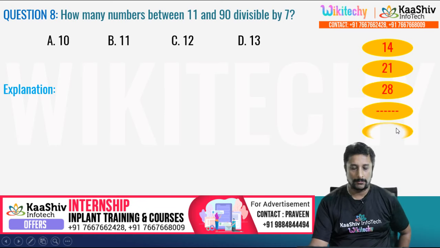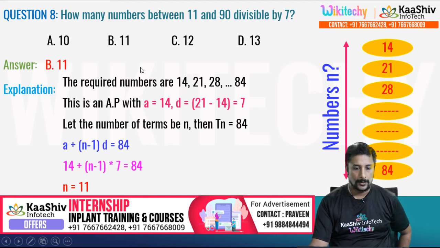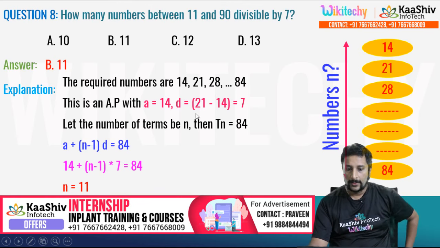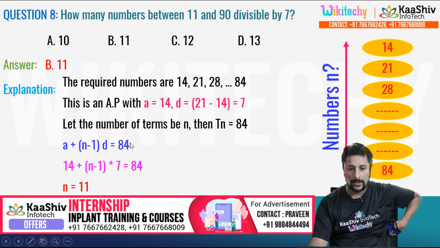So these are the numbers available. Okay, this is the formulation. So a plus n minus 1 into d is equal to the actual number. Okay, the final number is 84. So let the number of terms be n, then Tn is equal to 84. A is equal to 14, to 84. Because less than 90, what is the number we should find? Okay, a, the initial number, is 14. The difference is 7, and the final number is 84.